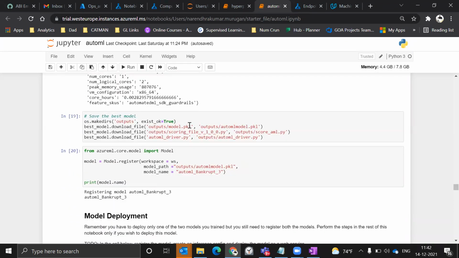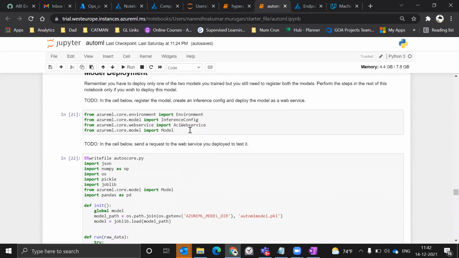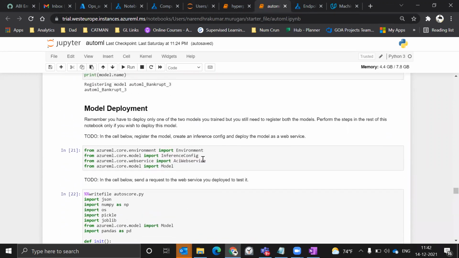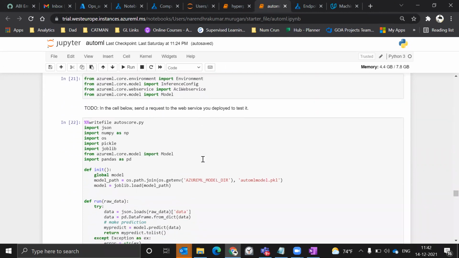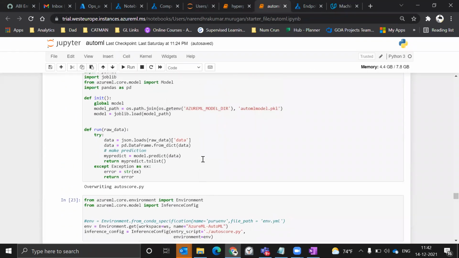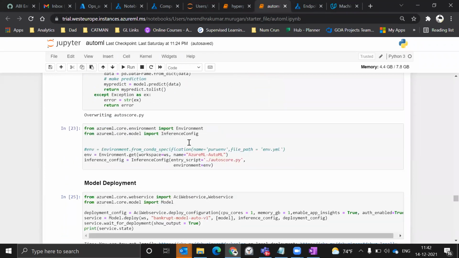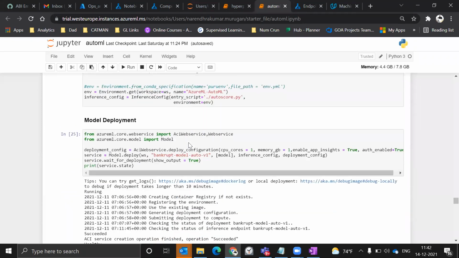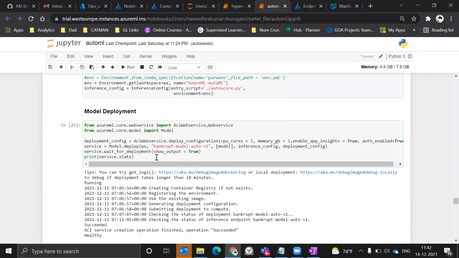I'm downloading the best model, the PKL file of the best model. In terms of preparing the deployment, I'll first be writing an entry script, and before that I'll be writing a file for auto score. I'll be using the AutoML model with the file which we downloaded. Then I'll be writing the inference configuration, then doing the deployment configuration. Then I'll be deploying this bankrupt model called auto v1.